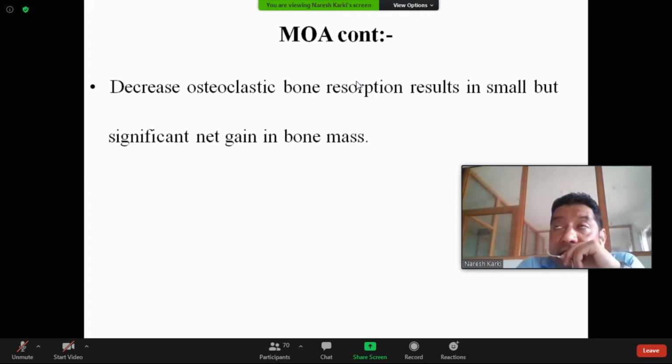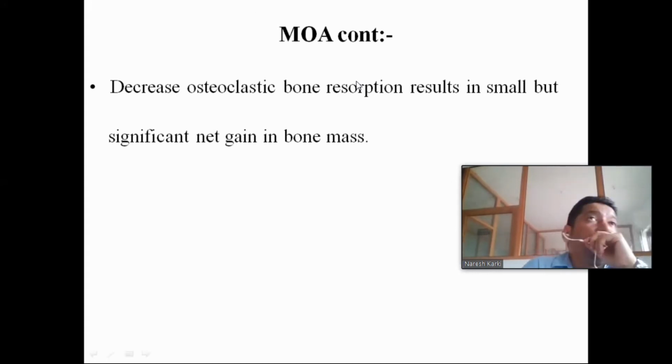So we can say where the bisphosphonates are used. Bisphosphonates are used in those diseases that are associated with reduced density of the bone, like osteoporosis. So one of the indications of bisphosphonate is osteoporosis, because they inhibit the bone resorption. That means they increase the density of the bone mass.